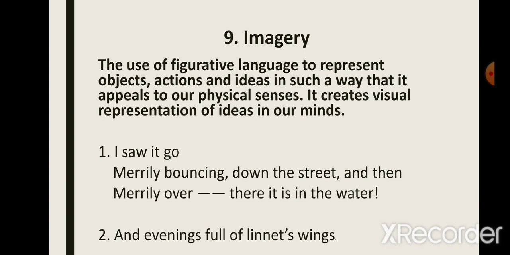For example, if we read this stanza from the Ball poem, "I saw it go merrily bouncing down the street and then merrily over, there it is in the water." Now when the poet describes the ball going merrily bouncing, we can actually imagine that the ball must be going happily, like a child bounces when he walks joyfully. The way he walks, that's how the ball must be bouncing, and that's how it went into the water.